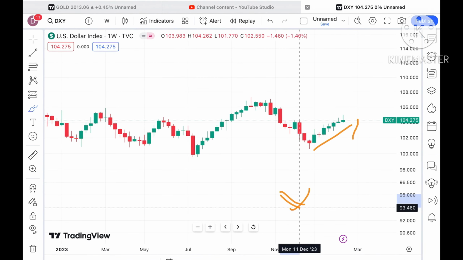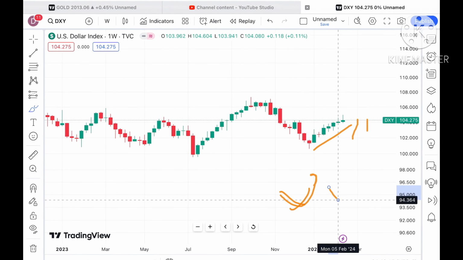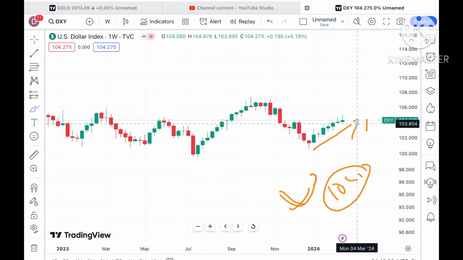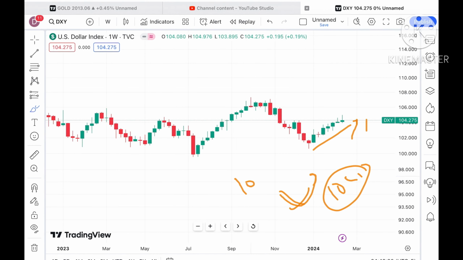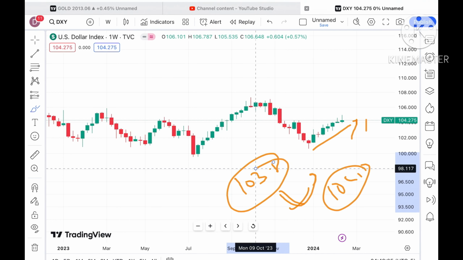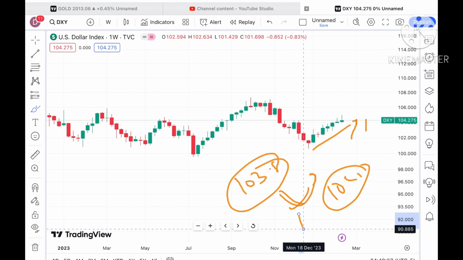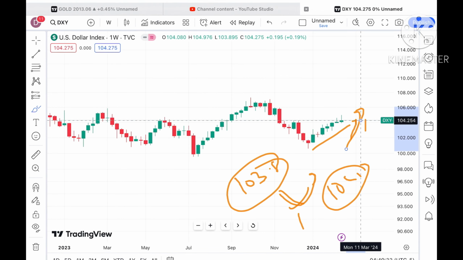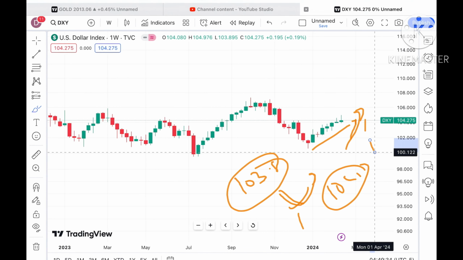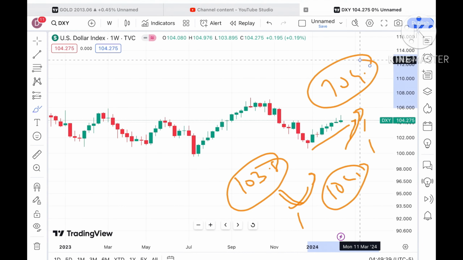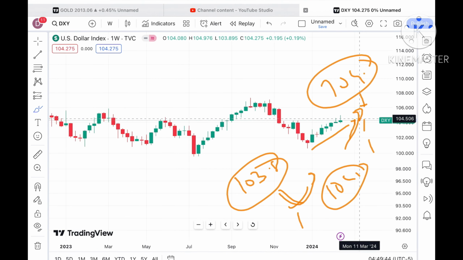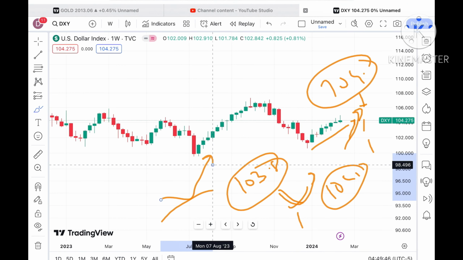So you have to understand 2 points. As soon as this support holds, a bounce back happens and it moves above a level of 104.5, we can see a further upside movement. But if the price started moving below this particular level, we can see it will fall further down towards 103.8. And if it moved below this particular zone, we can see a further downfall. If the dollar index started moving upside above 104.5, then we can see gold can move further down, one of the factors.